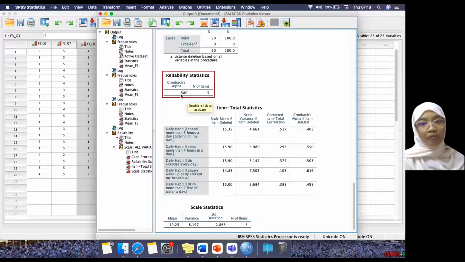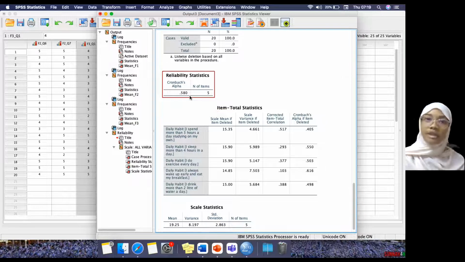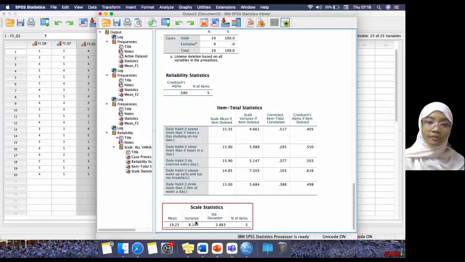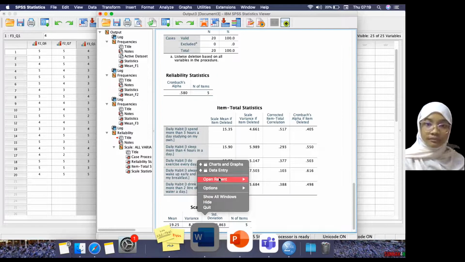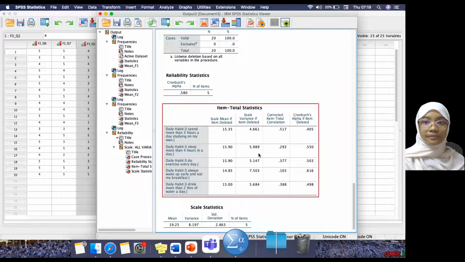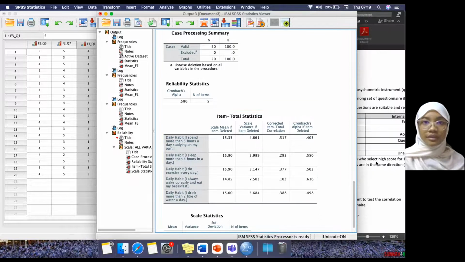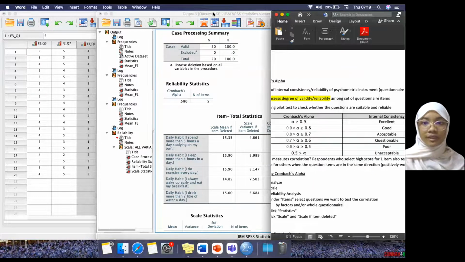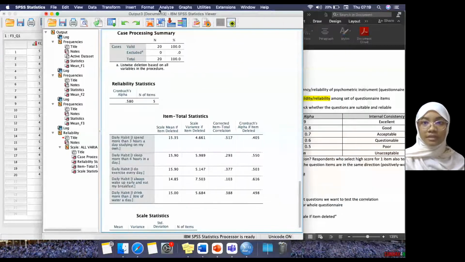0.580. Like I mentioned before, your Cronbach alpha should be at least 0.7. I will send you these notes later on.